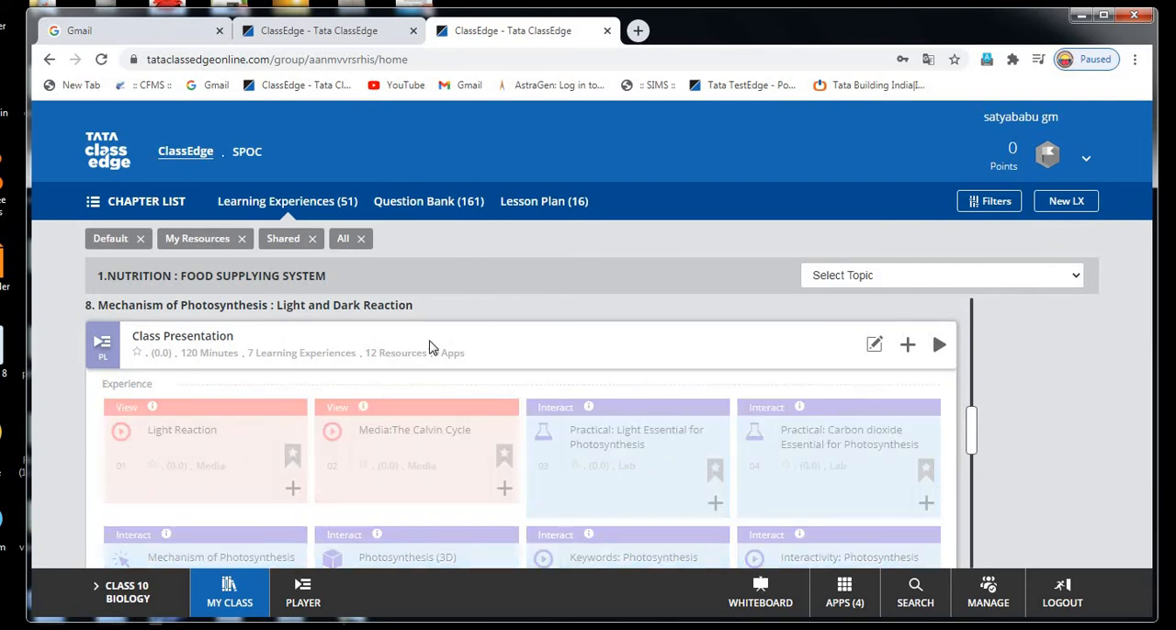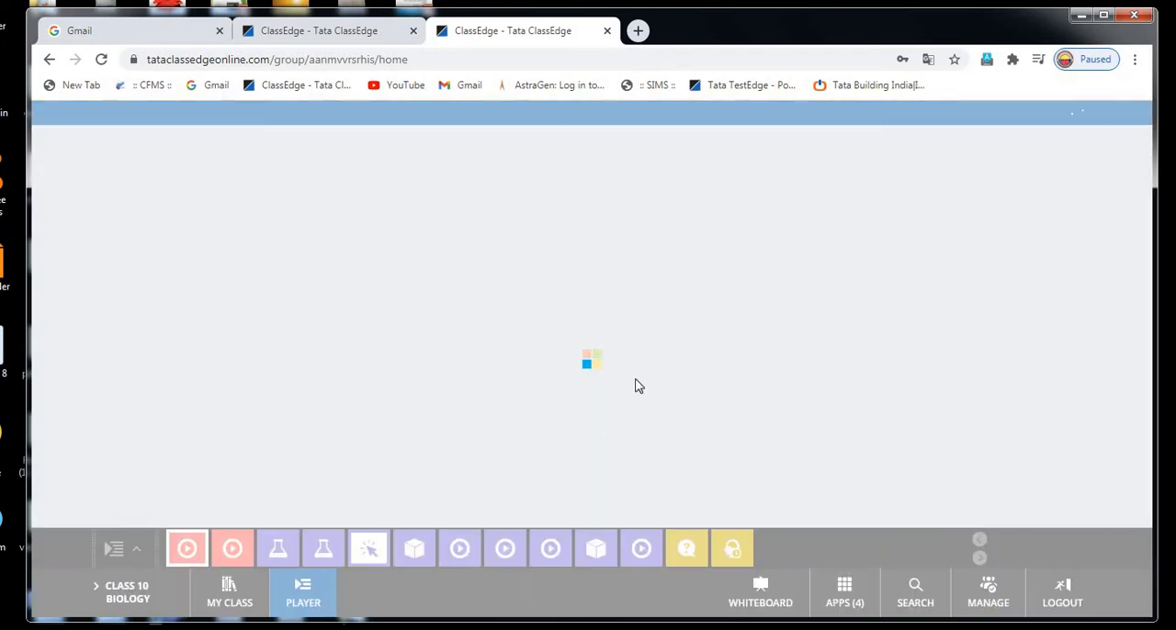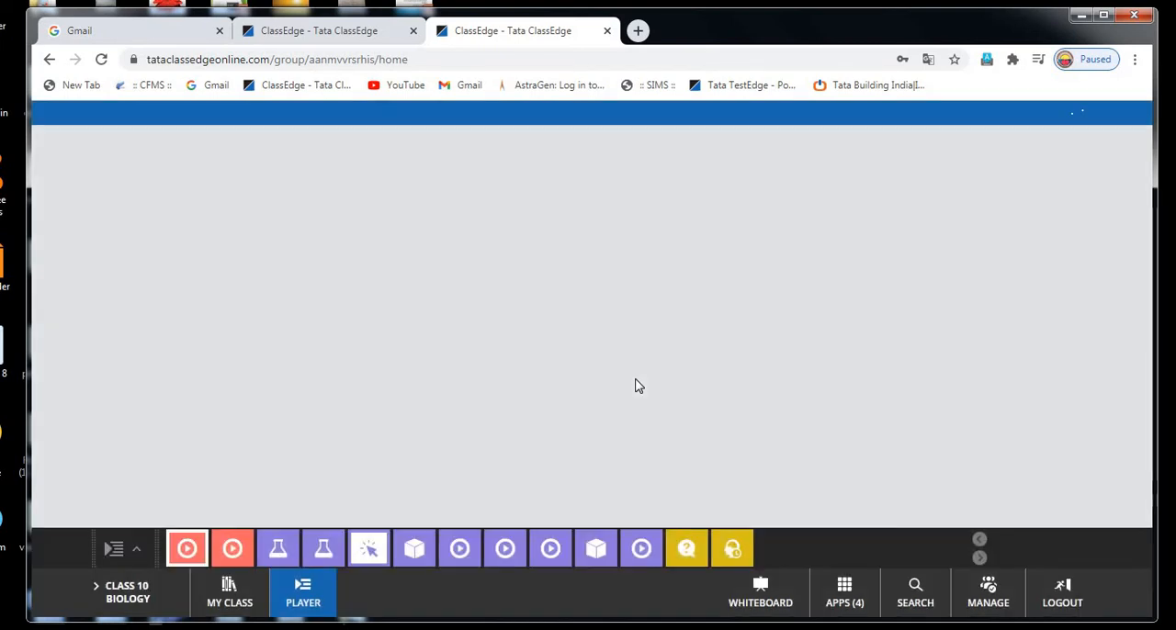See here the mechanism of photosynthesis. Photosynthesis is a very complex process and involves a number of reactions. So mainly photosynthesis takes place in two phases.